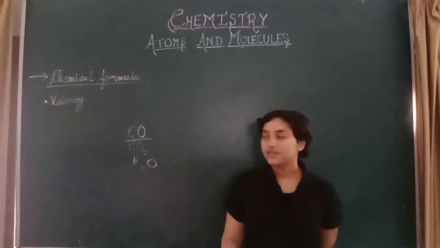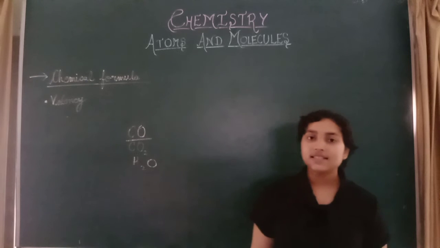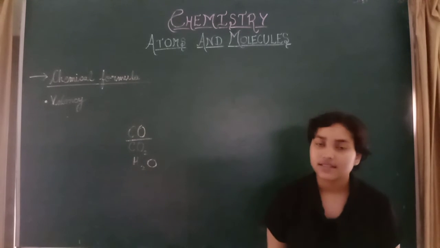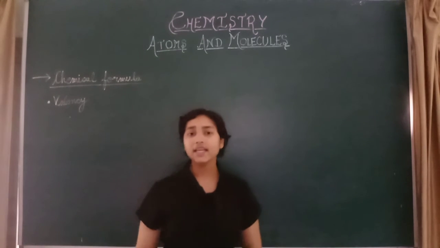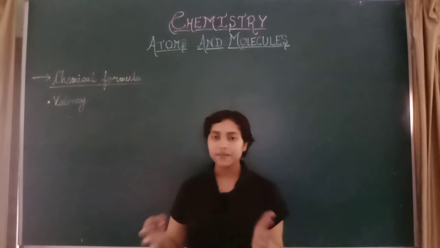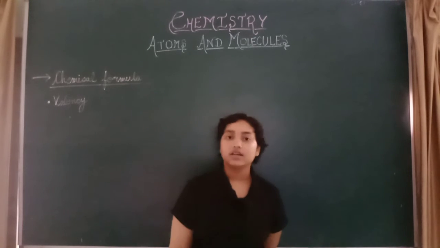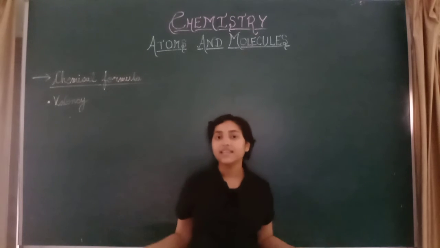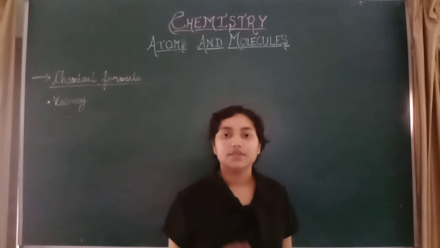At least 2 atoms. Now we'll come to valency. What is valency? The combining capacity of elements is called its valency. Let's understand its rules. The atoms can share, lose, or gain electrons to obtain the octet state. Octet state means a sum of 8.